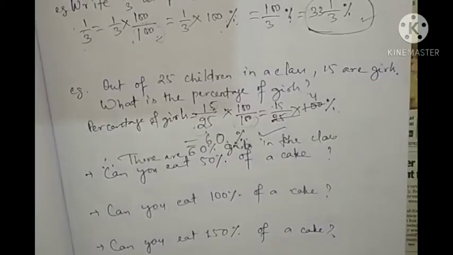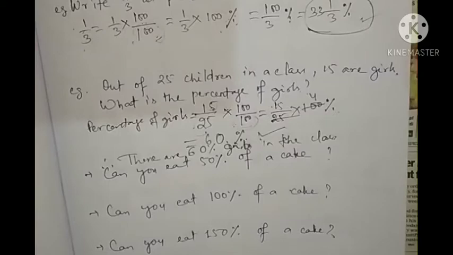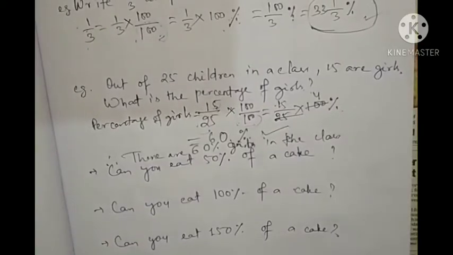You have male and female members in your home. So you can find out the total female number and total male number. Then you can find out what percentage are male members and what percentage are female members in your home. Okay, so that you will find and tell me.